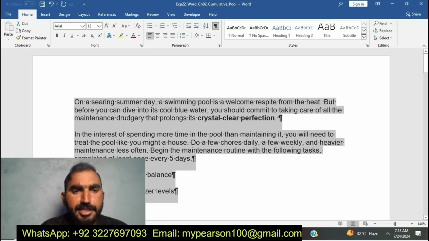Okay, now you can see here I am going to do the second chapter of the Word class. It's EXP22 Word Chapter 2 Commutative Pool.